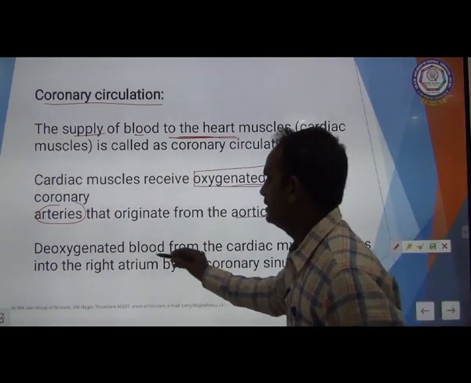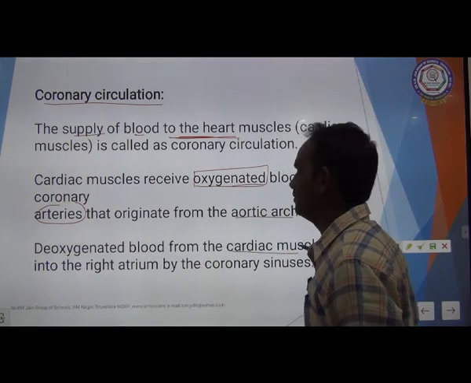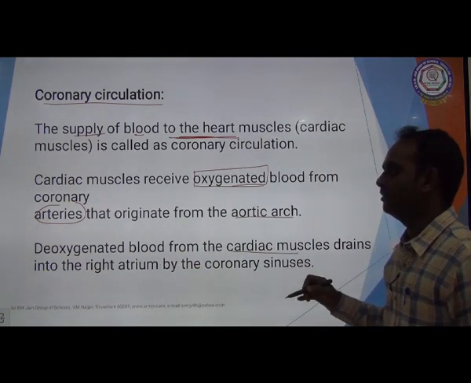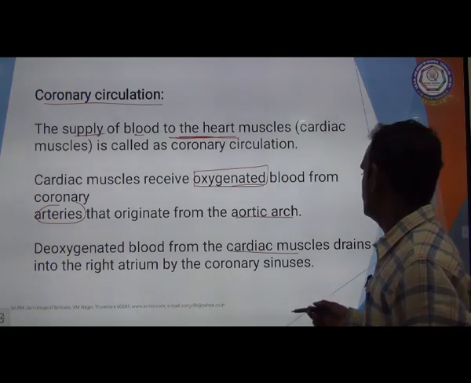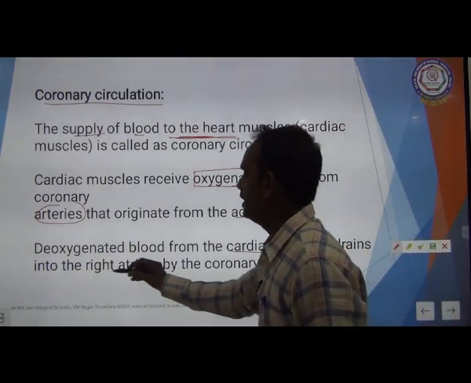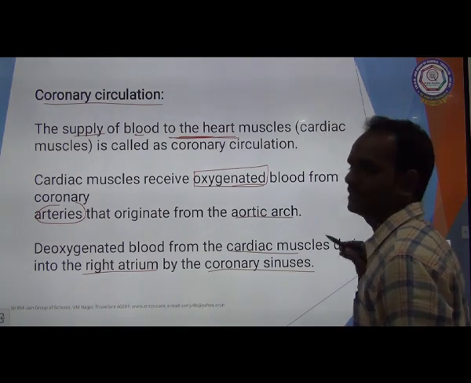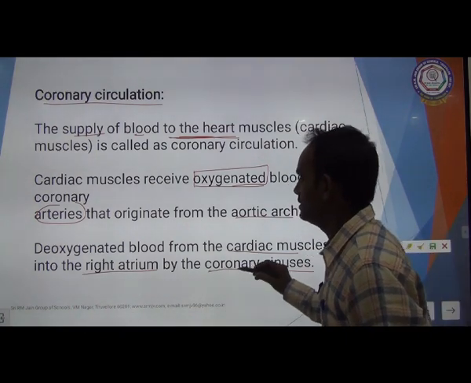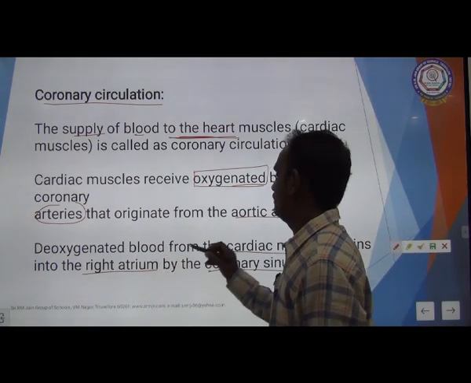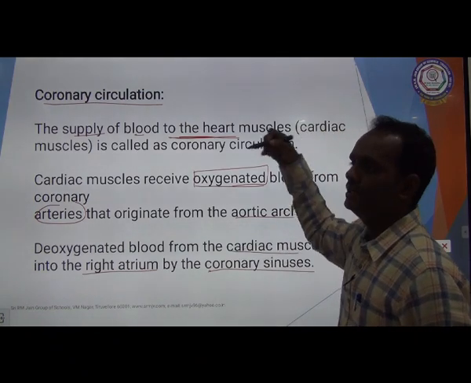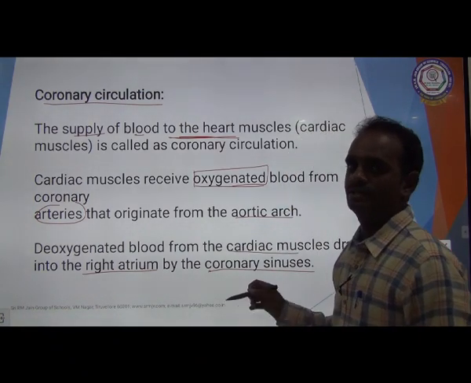The deoxygenated blood from the cardiac muscle drains into the right atrium through the coronary sinus.